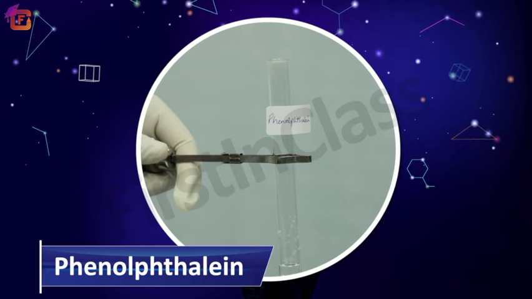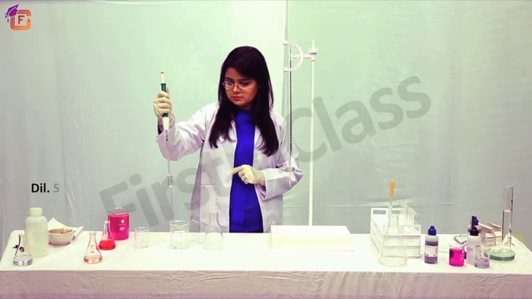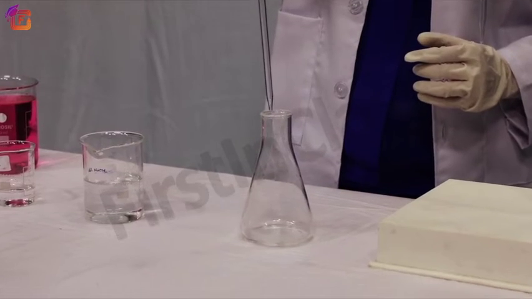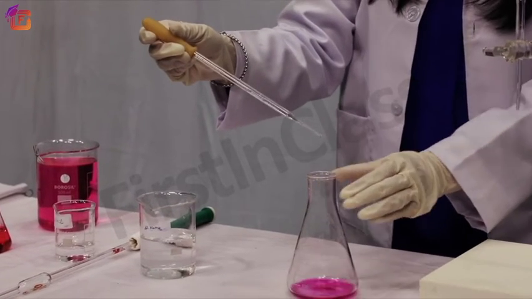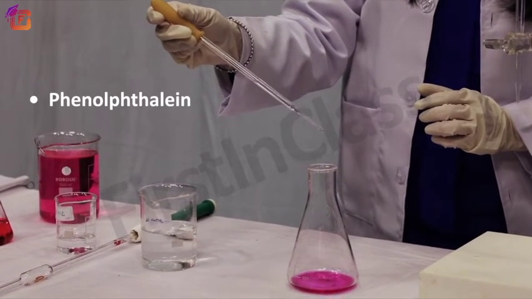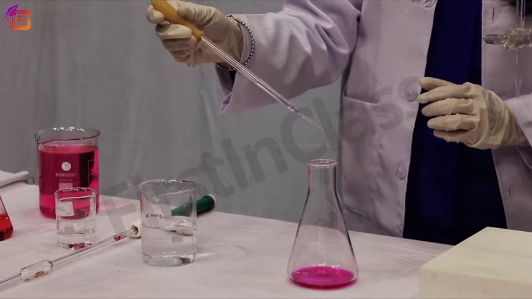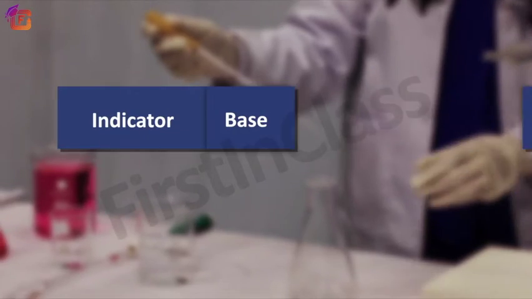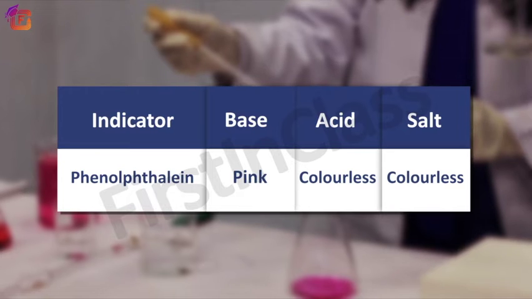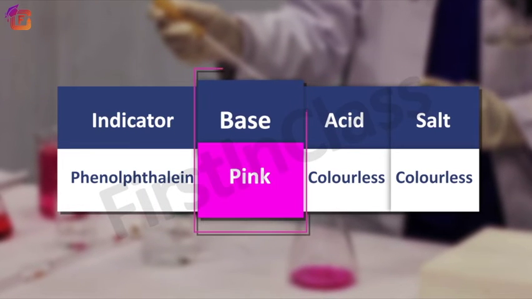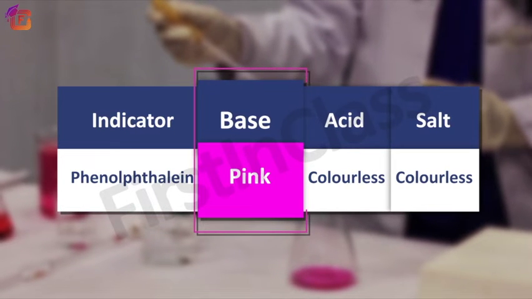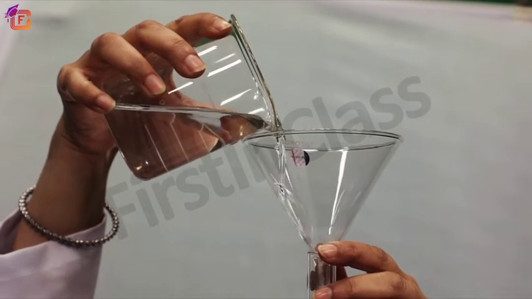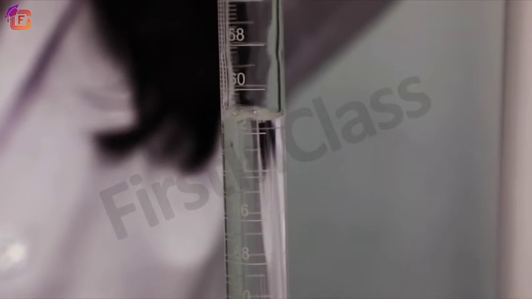Now let's perform the activity. Take 10 ml of dilute sodium hydroxide solution with the help of a pipette in a conical flask. Now add 5 to 6 drops of phenolphthalein indicator. What do you observe about the color of the solution kept in the conical flask and why? Well, the color of the solution in the conical flask has turned pink because the phenolphthalein indicator gives pink color in basic solution. Now fill the burette with the dilute hydrochloric acid solution.